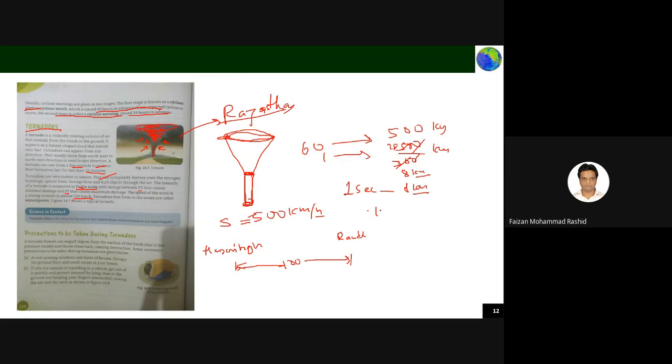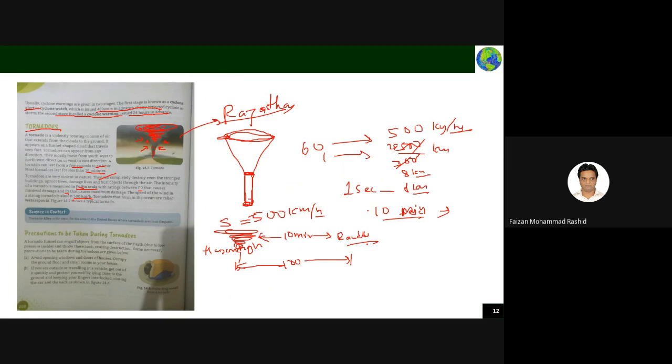That means in 10 seconds it will reach from Hazaribagh to Ranchi. If something is traveling for 10 minutes, in 10 minutes, if the tornado is in Hazaribagh, it will take only 10 minutes to reach Ranchi. That much speed a tornado will sometimes have.